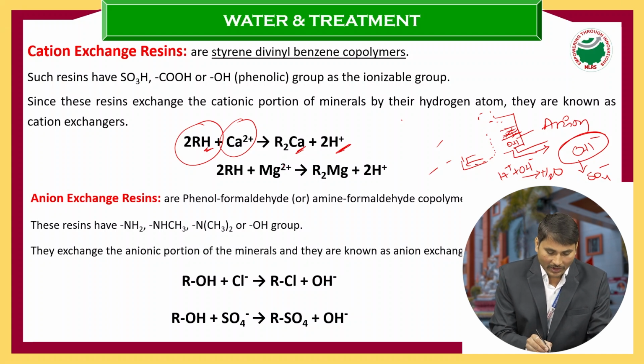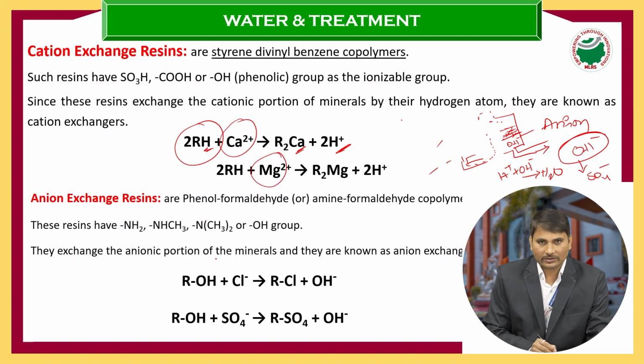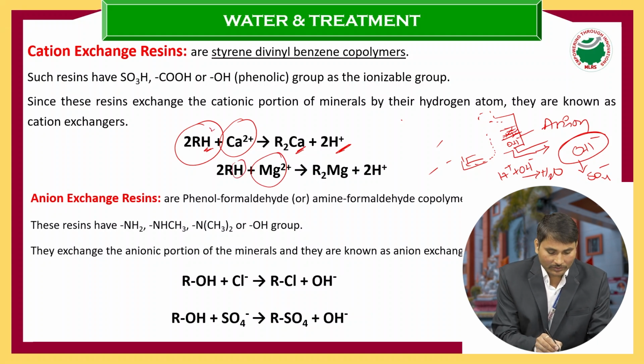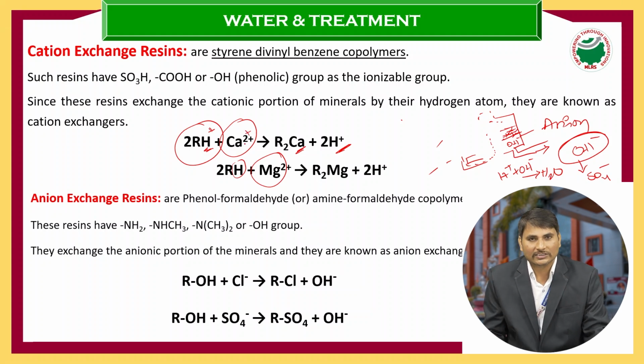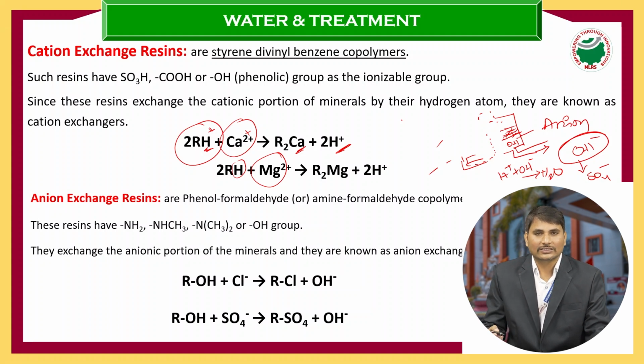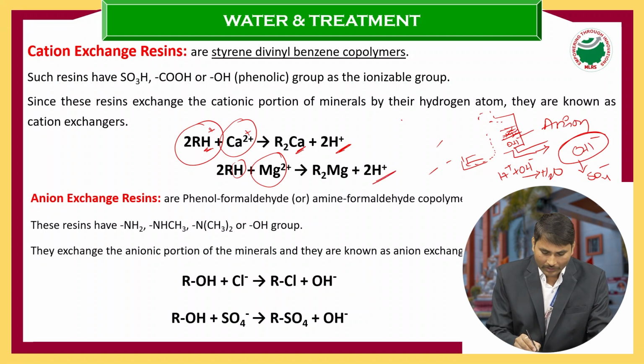Now if that water contains magnesium impurity also, the Mg is also replaced by the hydrogen. Why? Because the hydrogen is a cation, as it is also a cation, both cations are exchanging. So because of that reason we call it an exchange chamber. It is an ion exchange. Ions are exchanging, so we call it an exchange chamber. Now here we get the free form of the H+.